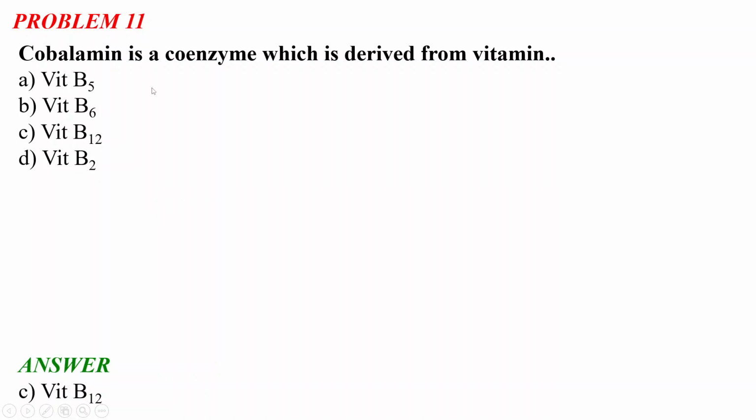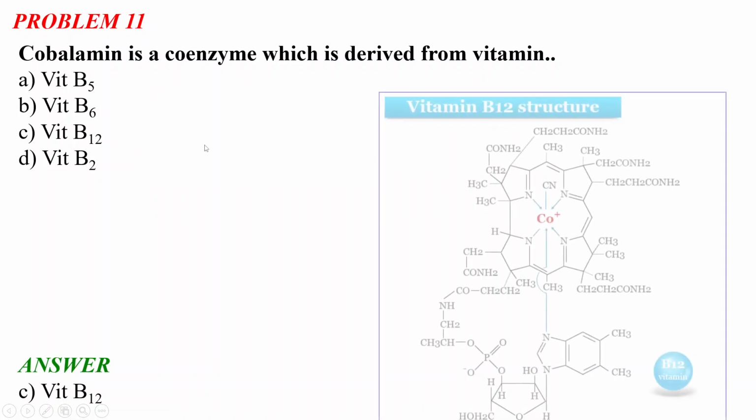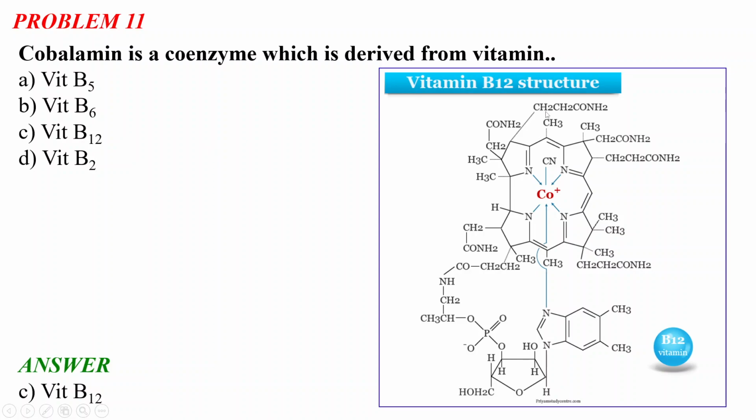So we all know that cobalamin is a coenzyme of vitamin B12, and this is the structure of vitamin B12. We'll just quickly discuss the structure. This is a nitrogenous ring. You can see there are 4 nitrogens, one here, another here, another here, another here, and there is the macrocyclic ring. It is called the corrin ring.